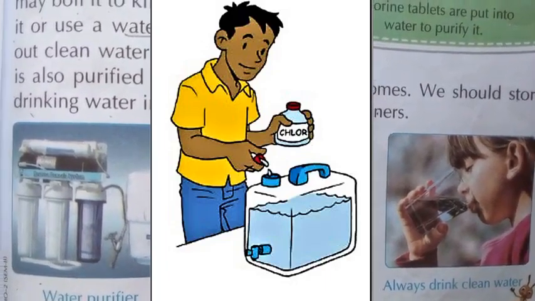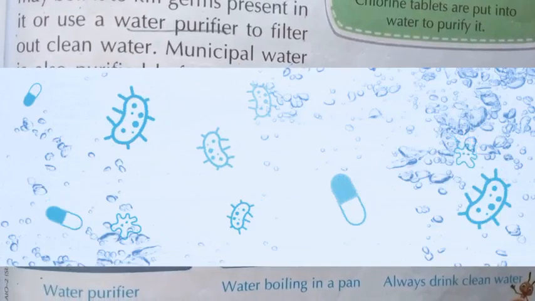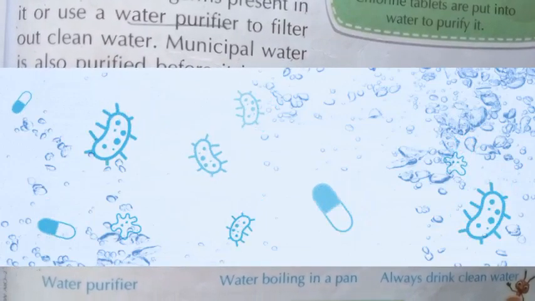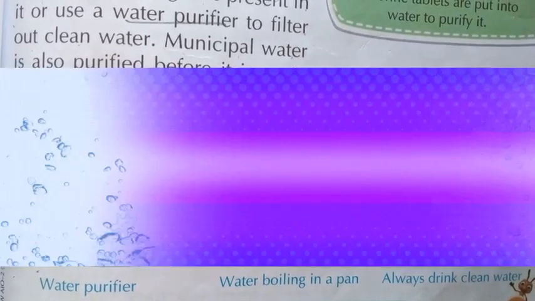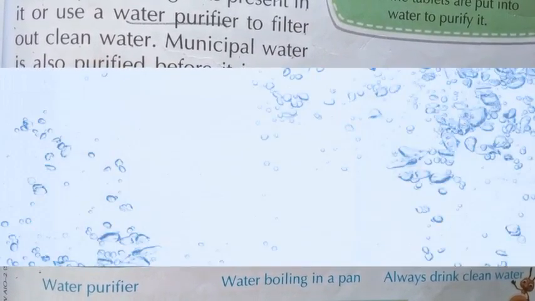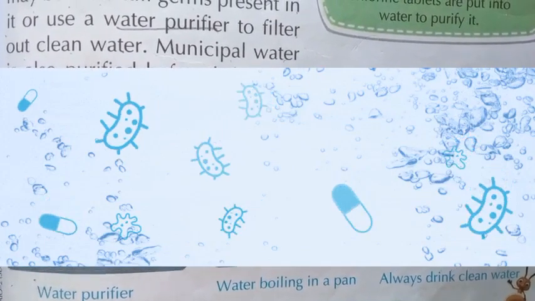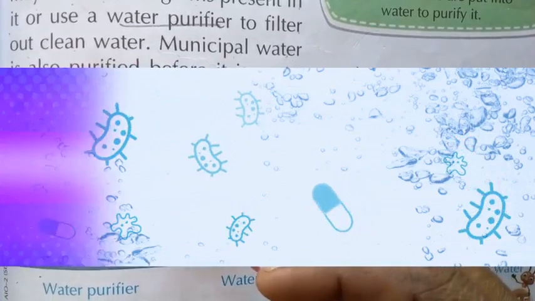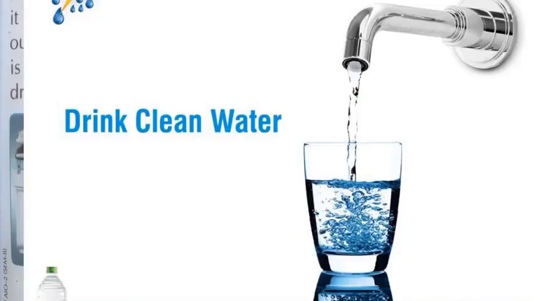Why do we have to purify the water? Why can't we drink it like that? Because germs are present. So to kill the germs, you can boil the water, or you can use a water purifier. So always drink clean water, children.